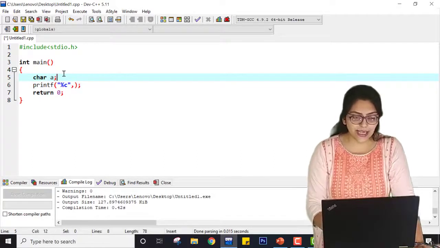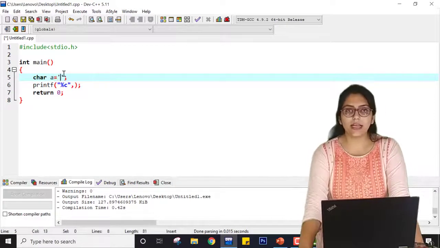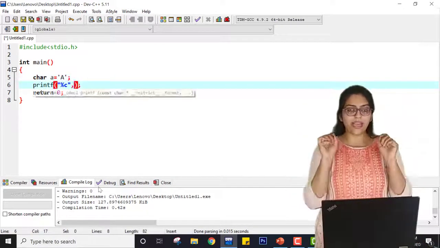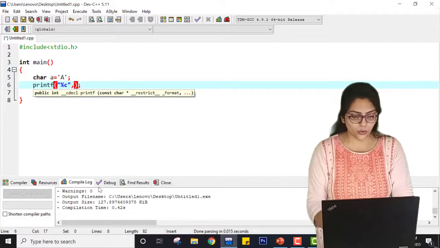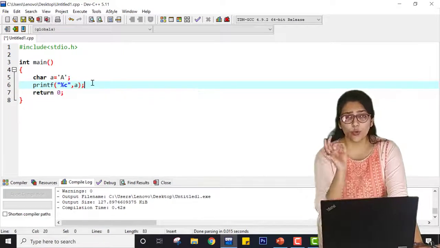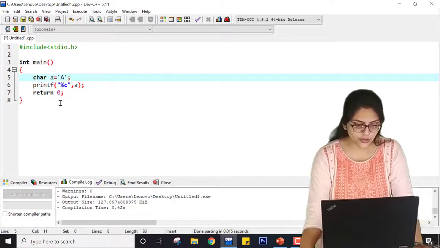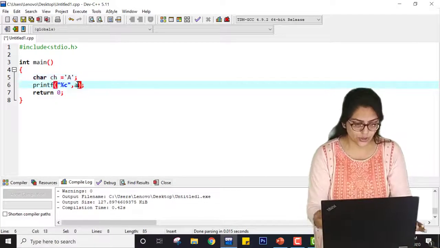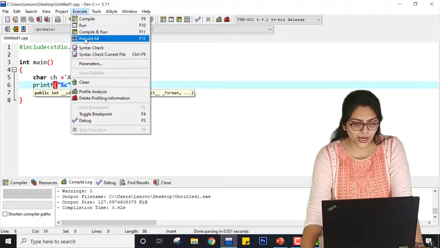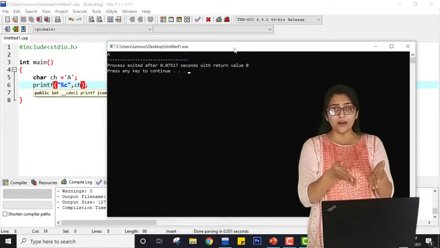Now I am declaring this character as capital A. So in between the inverted commas, I can simply write small a. Right? Please don't confuse it, or if you are confused with this keyword, let me just change this identifier. So let me save this program, compile it and run it. You can see A is printed. So this is the same way of initialization.